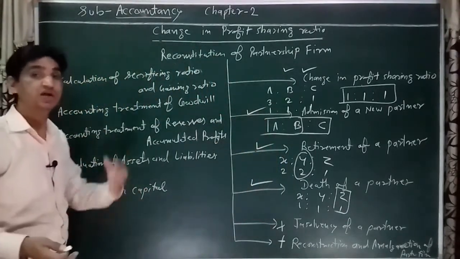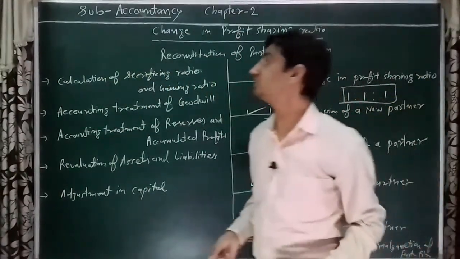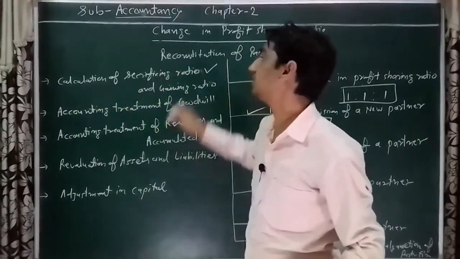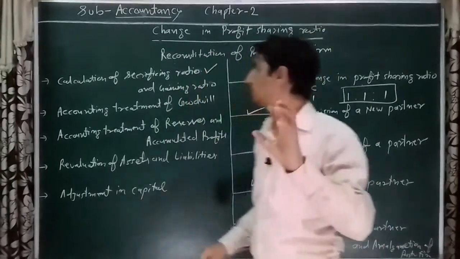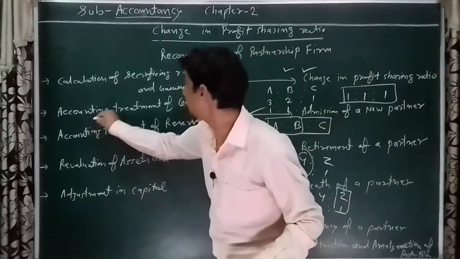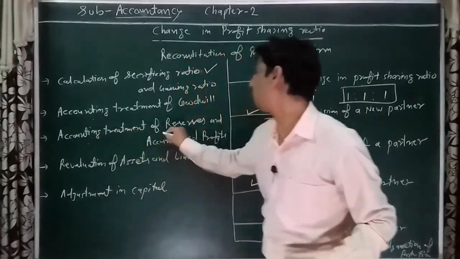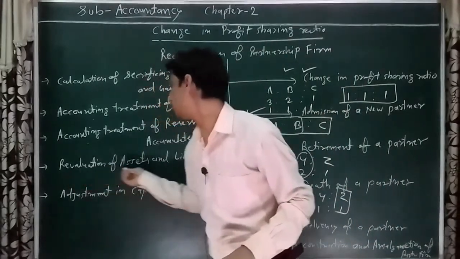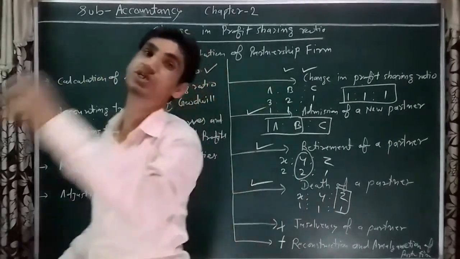The first adjustment is calculation of sacrificing ratio and gaining ratio. The second is accounting treatment of the firm's goodwill. Third, accounting treatment of reserves and accumulated profits. Fourth, revaluation of assets and liabilities. And fifth, adjustment in closed accounts.